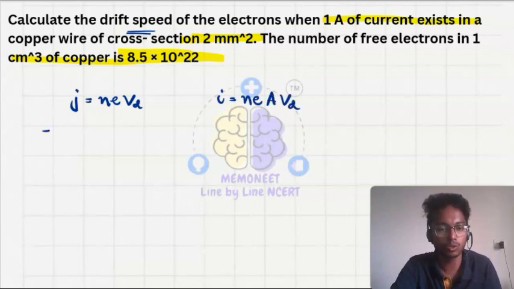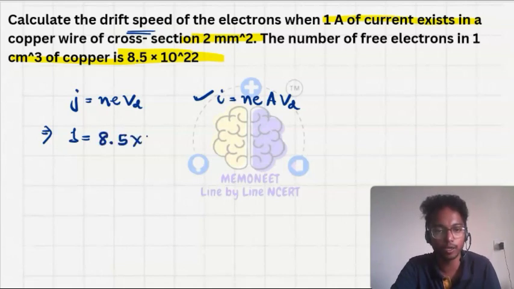OK, so from this I can put this formula. So what is the current here? 1 ampere equals number of free electrons, that is 8.5 into 10 to the power 22, into charge of 1 electron, that is 1.6 into 10 to the power minus 19, into area.